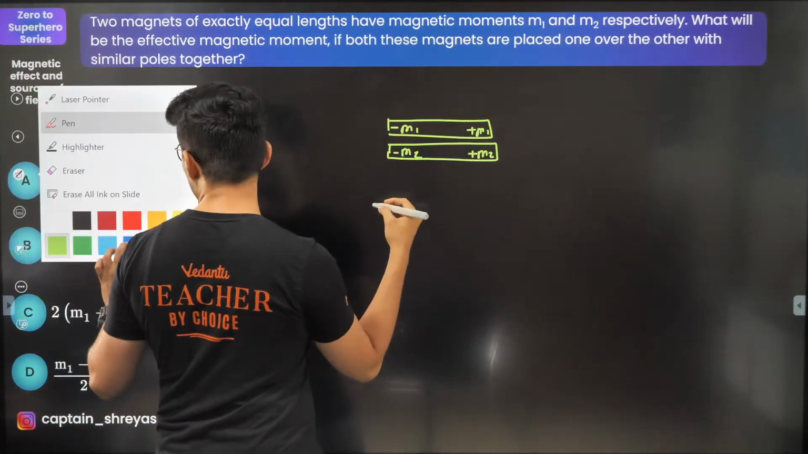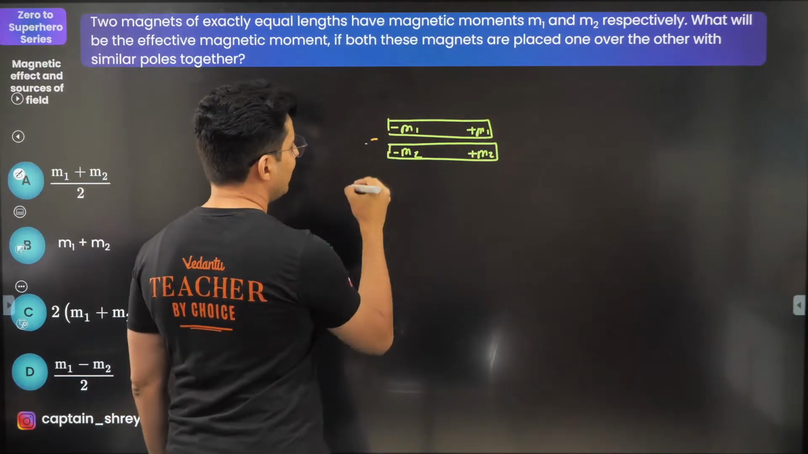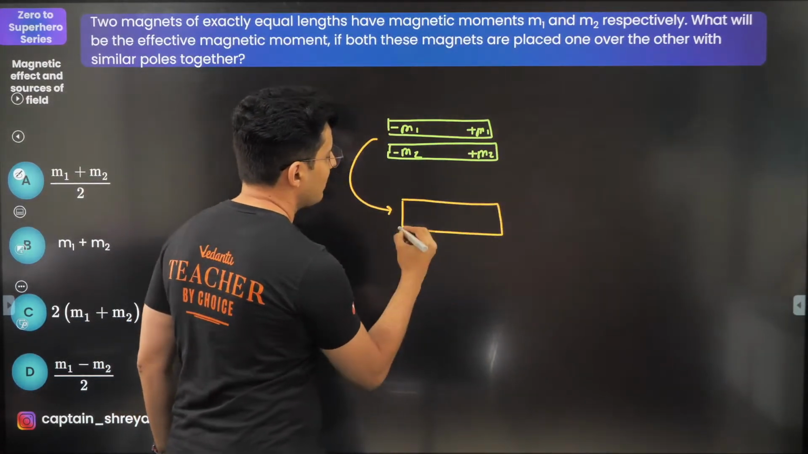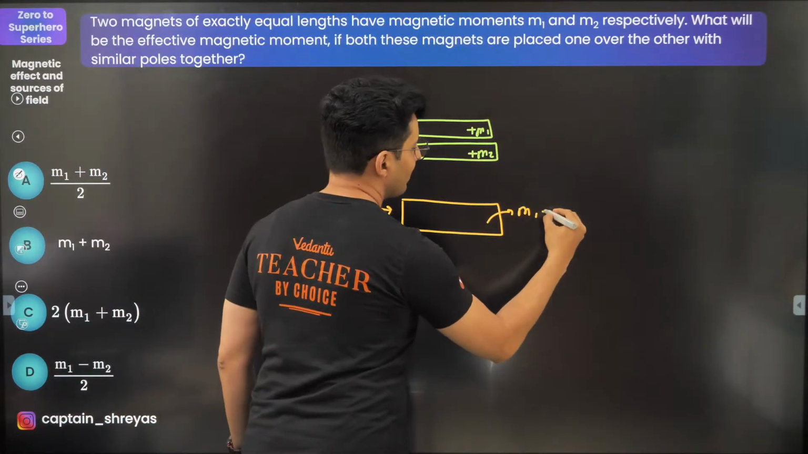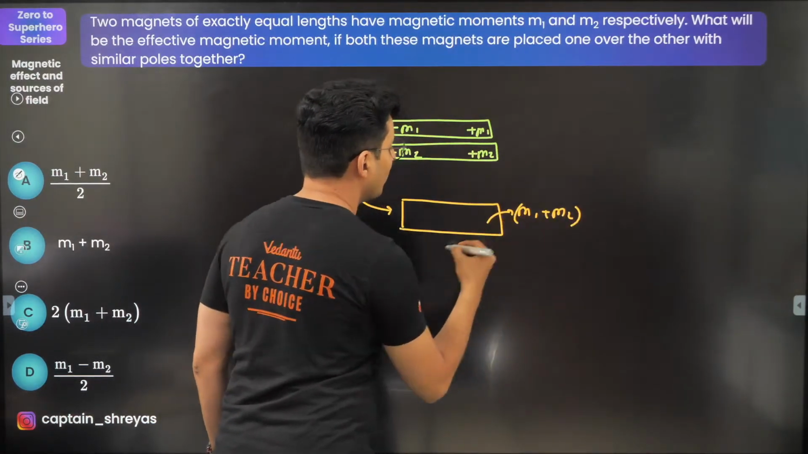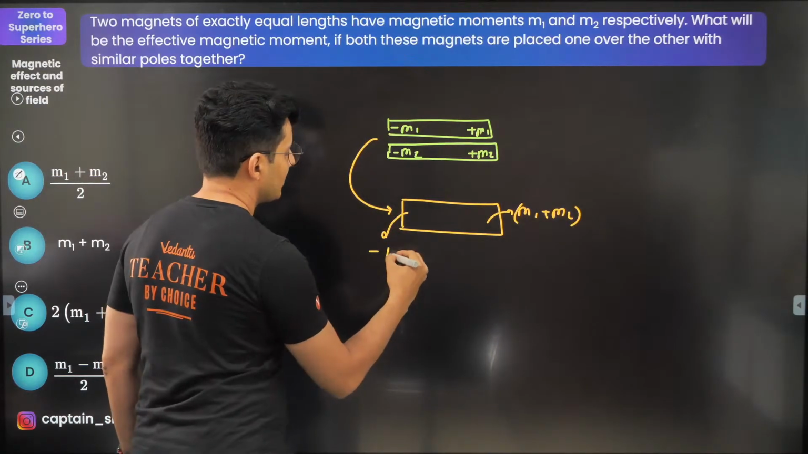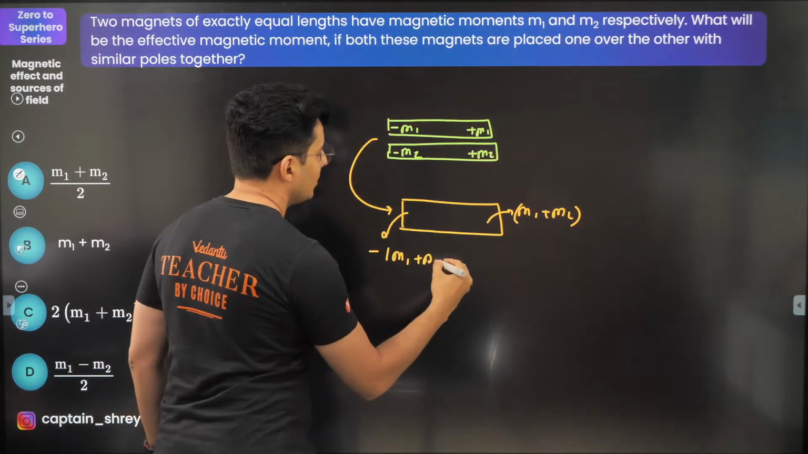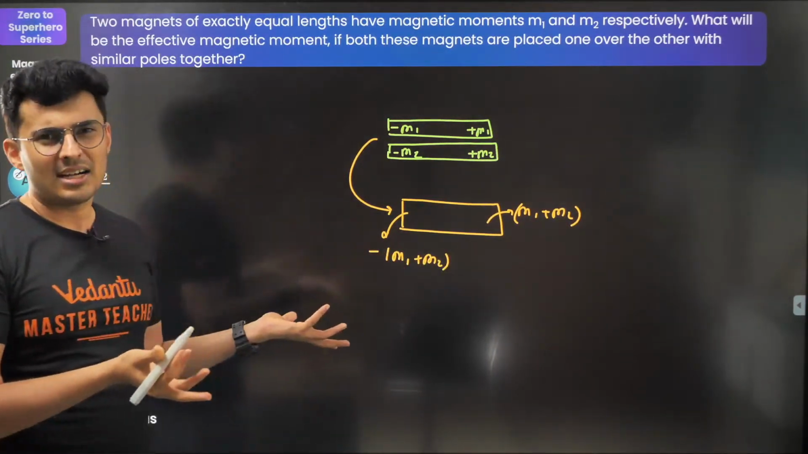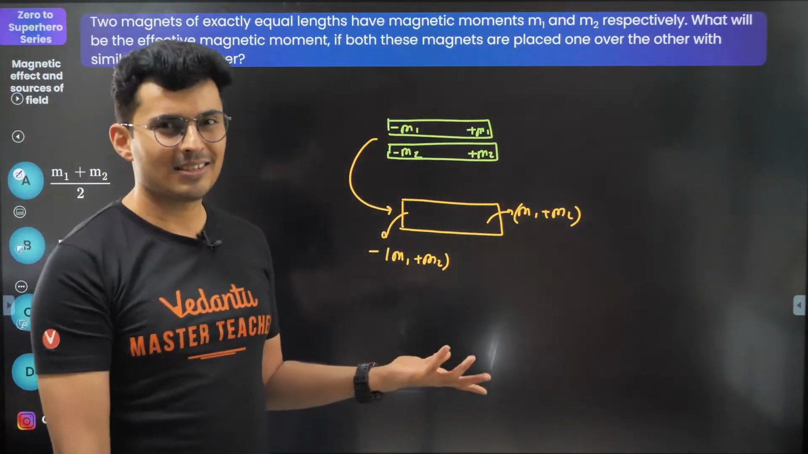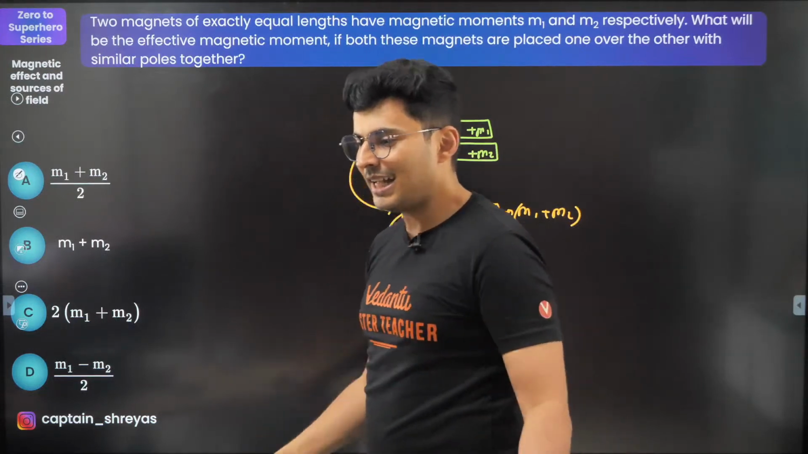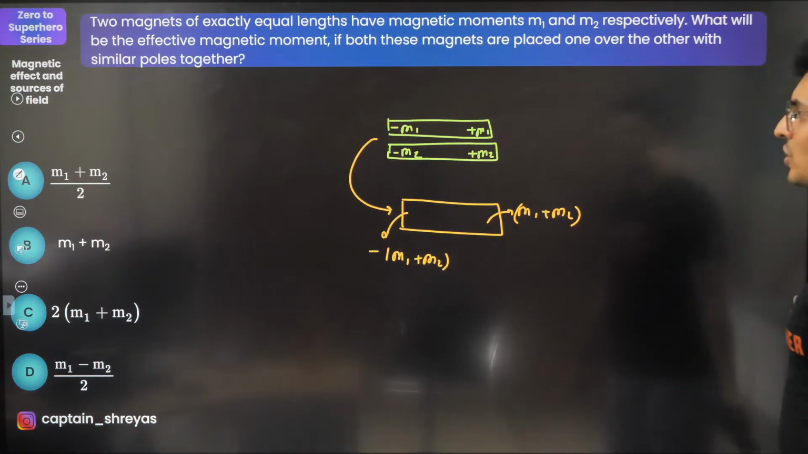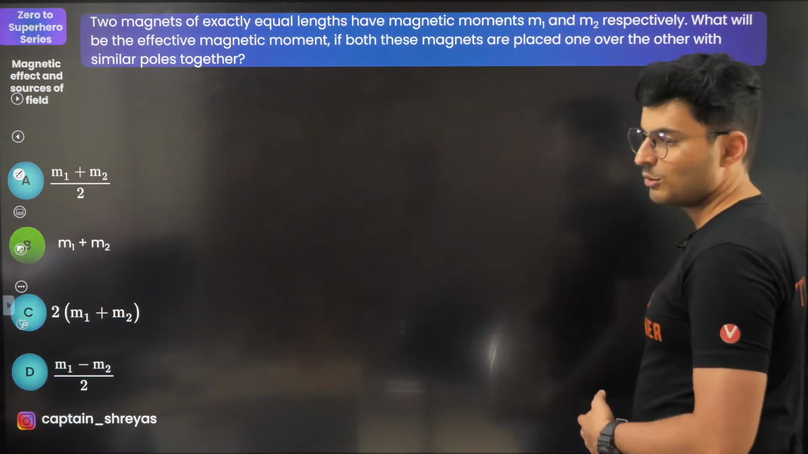If you combine them together, it becomes one big magnet, same length. So here you will have M1 plus M2. That will be the new pole strength. And here it will be minus M1 plus M2. So basically it just adds, guys, that's all. It's just simple addition. You're placing north over north, south over south. That's it, as simple as that. So you will see it will be M1 plus M2, as simple as that.